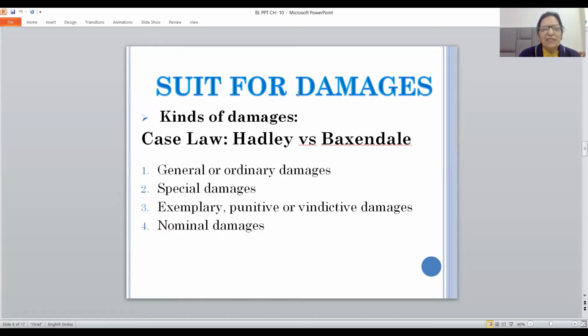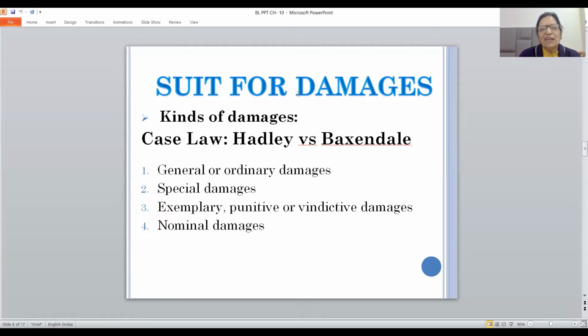So general damages are always allowed for direct loss. As against this, special damages. Continuing with the same example, case law. If Hadley had told the Baxendale that, look, you will have to get it replaced within 15 days time.